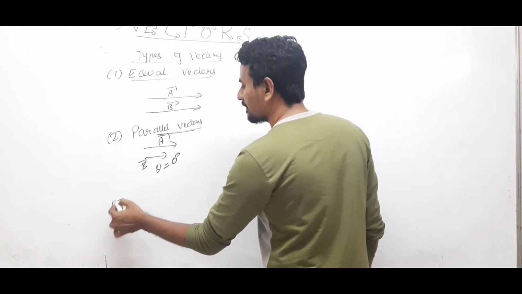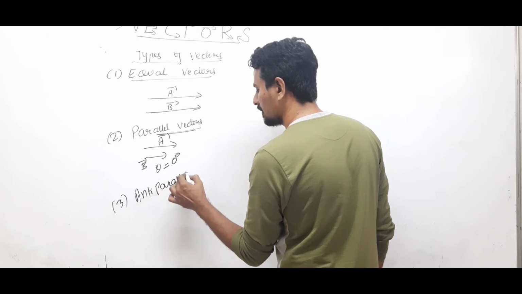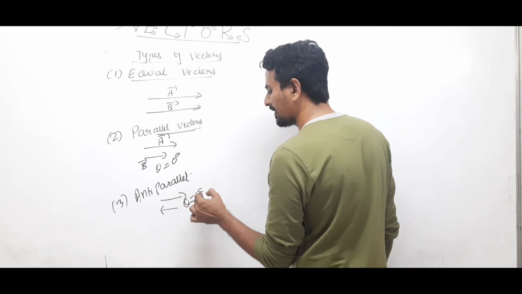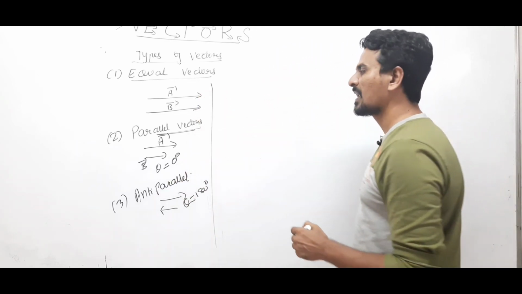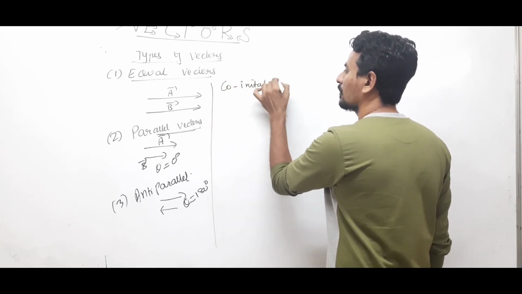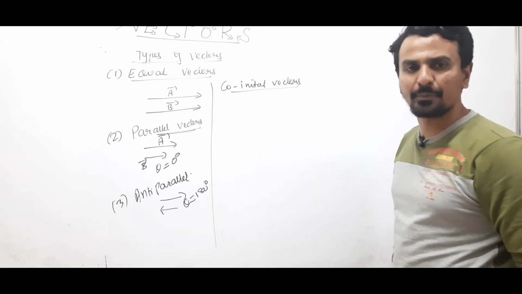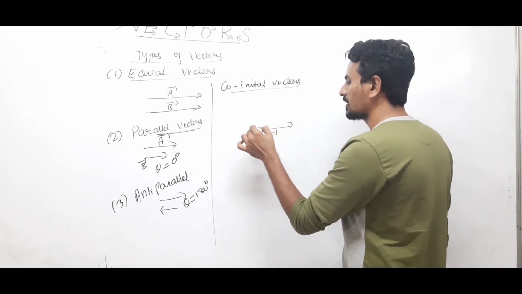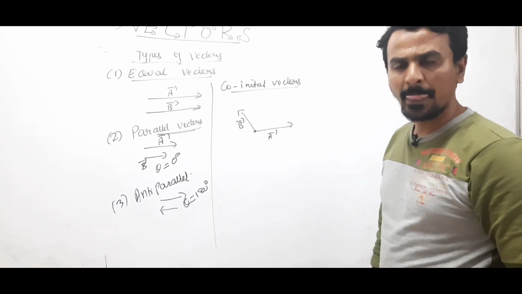Okay. Anti-parallel vectors. If two vectors are in opposite directions, that means the angle between them is 180 degrees. These are known as anti-parallel vectors. Co-initial vectors means vectors having the same starting point. That means if one vector is in this direction, another vector is in this direction. These are known as co-initial vectors.